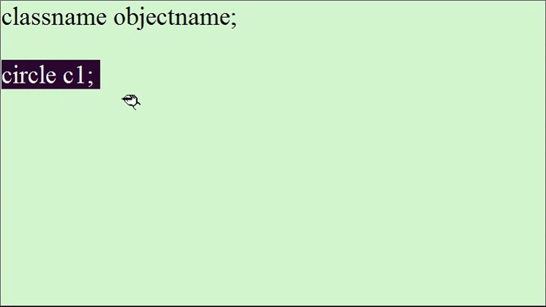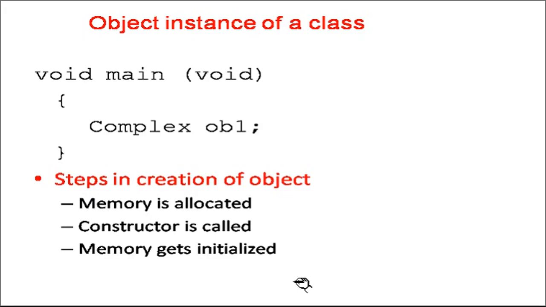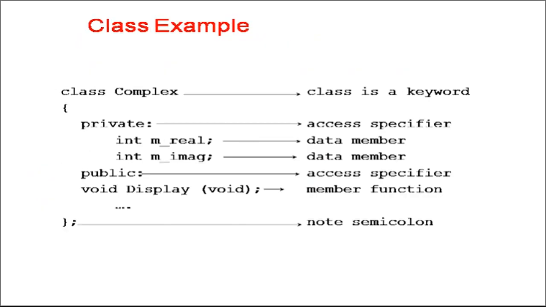This is the generalized syntax for declaring an object, and we have already seen the generalized syntax for declaring a class: the class keyword, then the class name, then in a pair of curly brackets the data members and member functions. Data members could be either private or public. Usually data members are always private, whereas functions are always public.